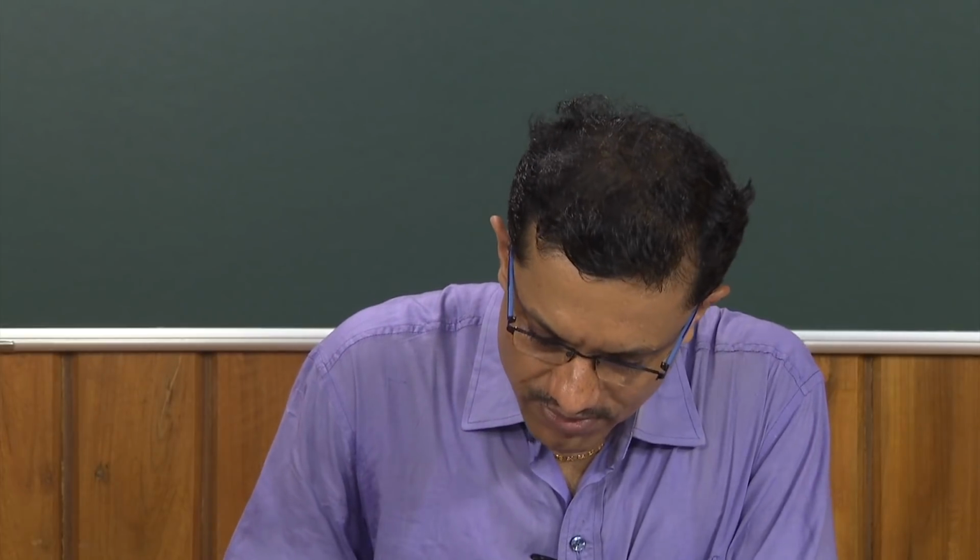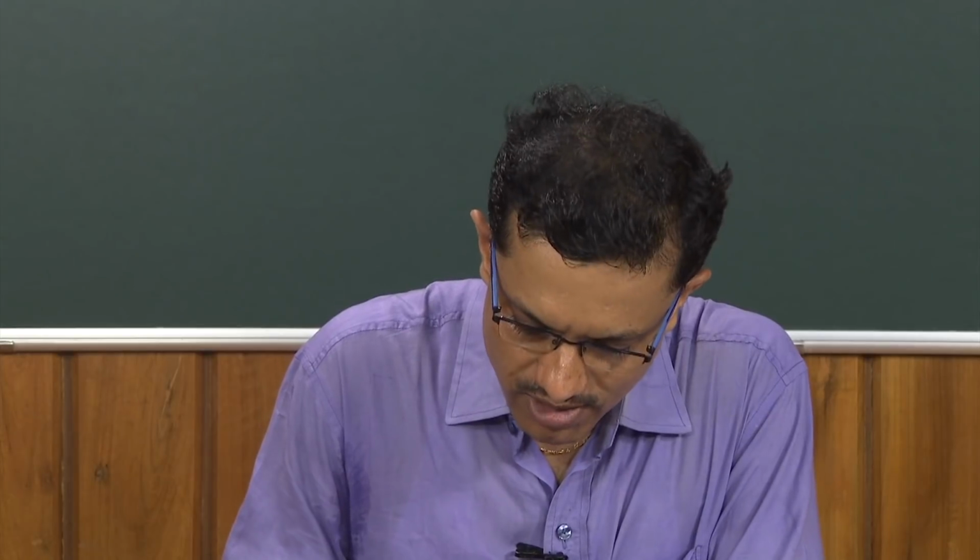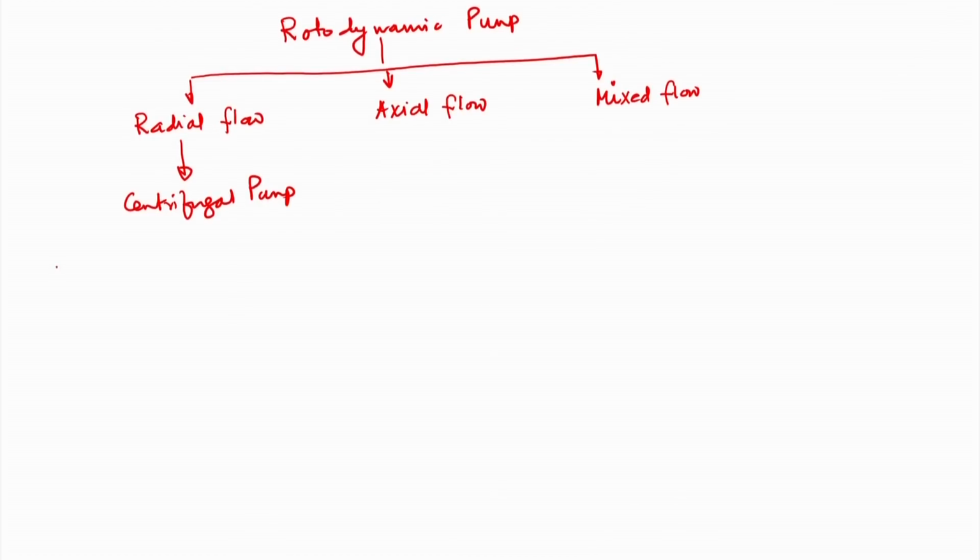So, if I draw a centrifugal pump, we will discuss first about the radial flow pump, also known as centrifugal pump.